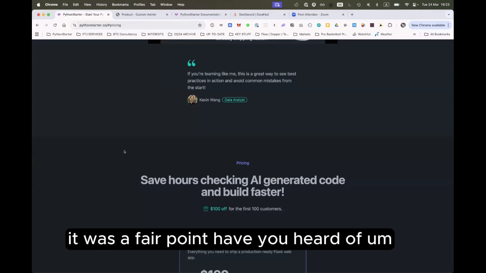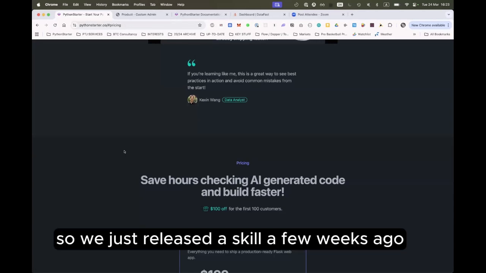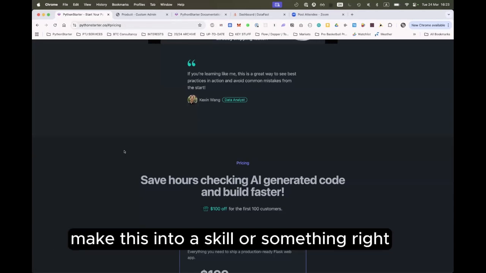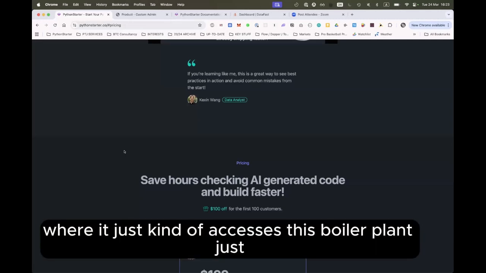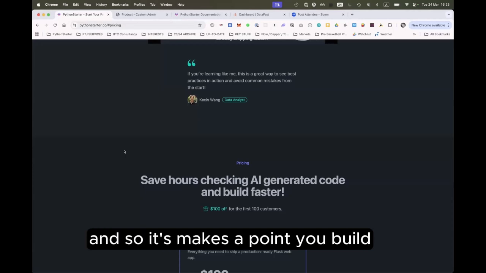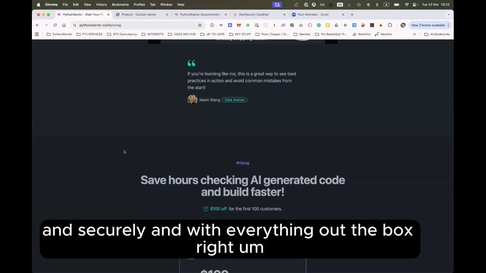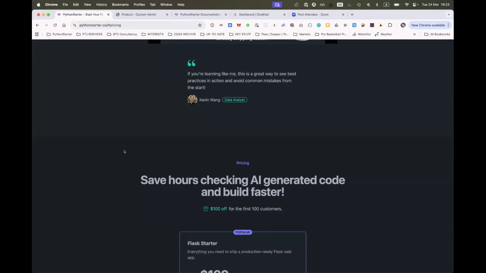Have you heard of agentic skills? Yeah, we just released a skill a few weeks ago, but I definitely see if you can make this into a skill or something, where it accesses this boilerplate and just builds upon it, right? And so it makes the point that you build fast, but securely and with everything out of the box. I think it's definitely good to explore that.